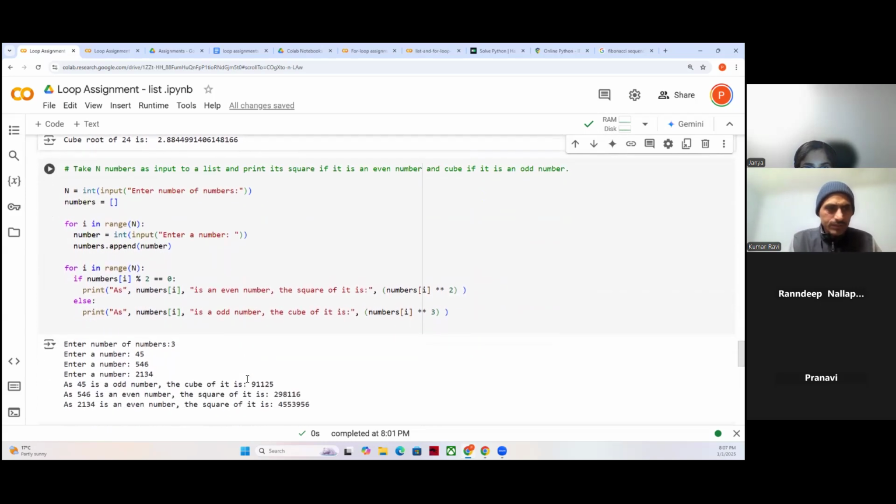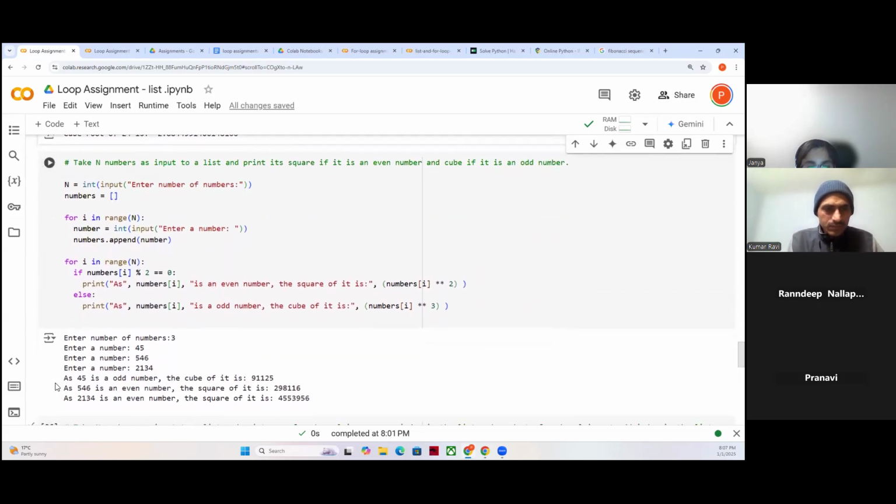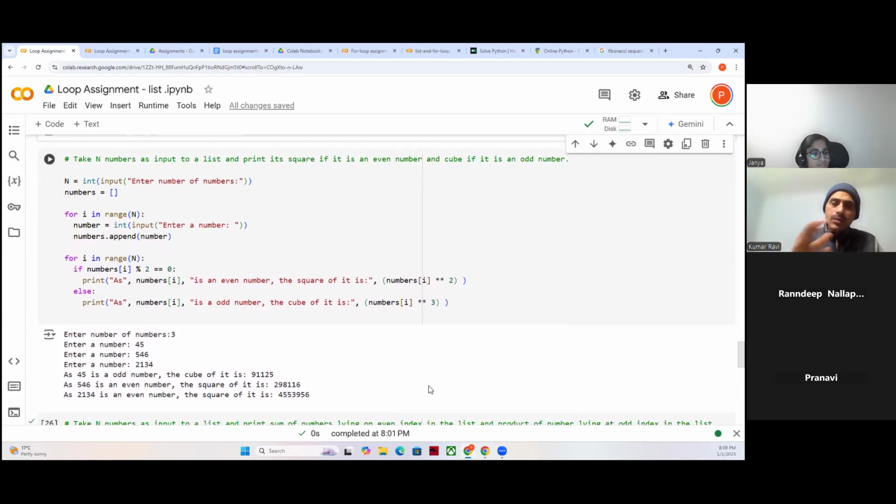This one is printing: if it's an odd number, I'm going to print its cube, and if even, its square. If a number is input to a list, print it as a square if it is even. These are very, very simple things, but intentionally I kept this for you guys so that you can practice lists and this kind of thing.